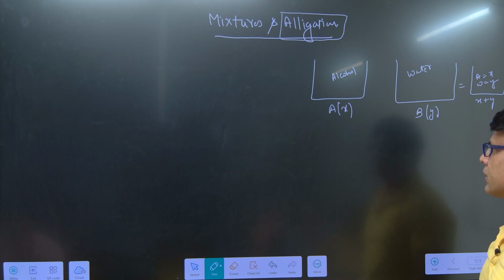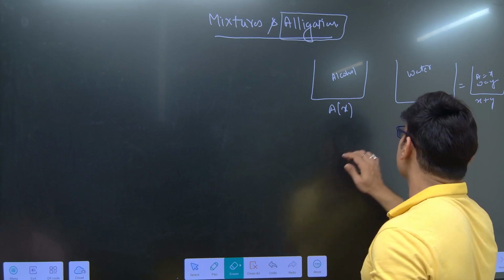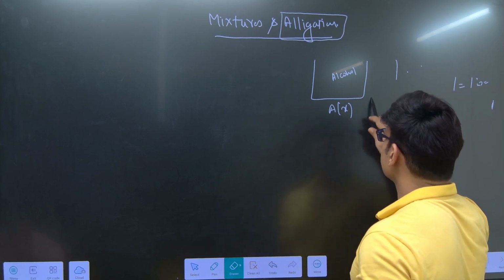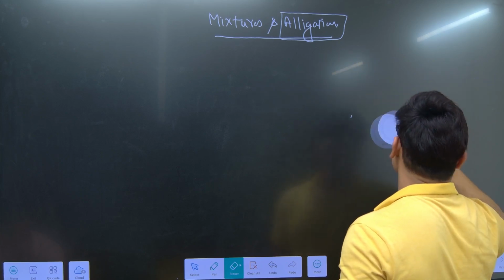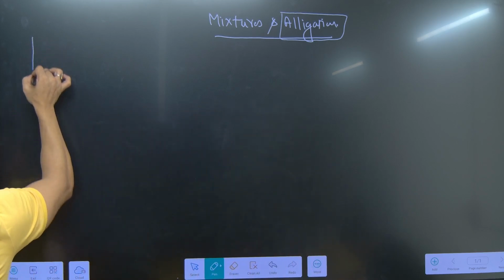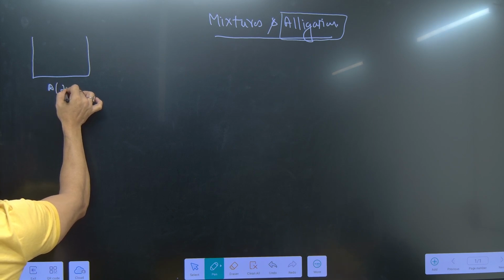But an entrance exam won't give you a simple question where you simply put two mixtures together. Now, how will the question be there for mixtures? Consider a second case where there is a container A of, let's say, 20 liters.